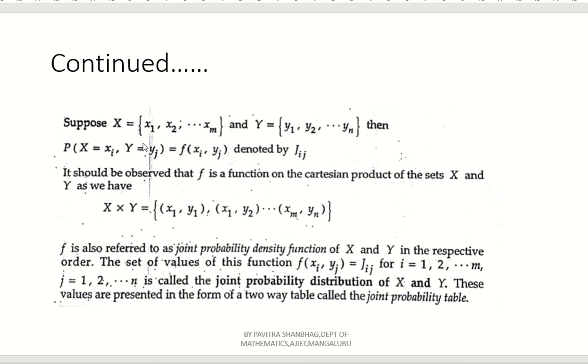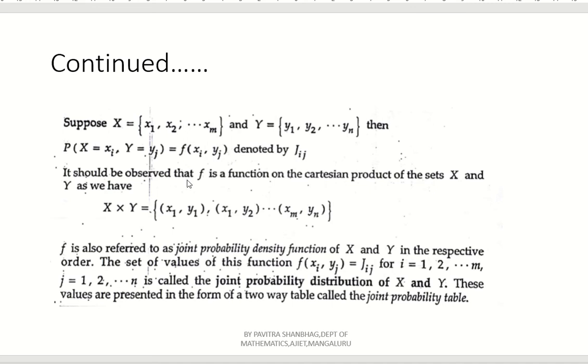Similarly, capital Y equal to small yj. Again, j goes from 1, 2, 3 up to n. Okay, i stands for row, j stands for column. Remember that, which is equal to f of xi comma yj. Together we can denote it by J suffix ij. J stands for joint, joint probability of i comma j.